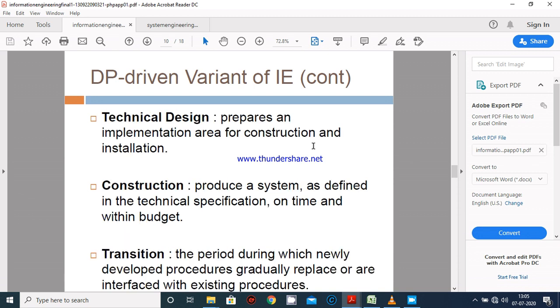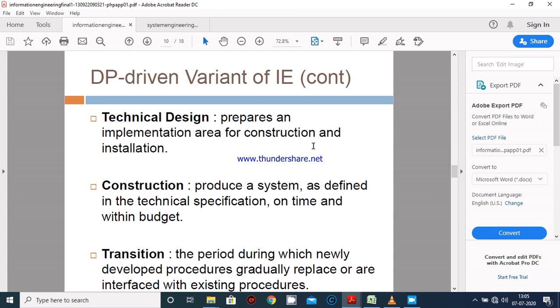Next one is technical design. Basically, technical design prepares an implementation area for construction and installation. If I talk about technical design in detail, technical design means converting the requirements mentioned in the SRS into a view form with the help of any designing technique like flowchart, data flow diagram, or any other technical drawing tool. These are the main goals of technical design.